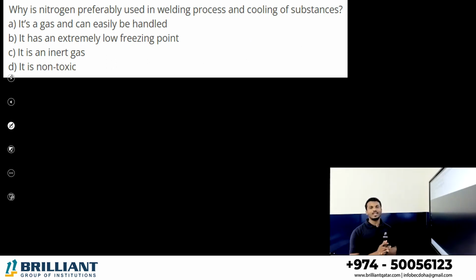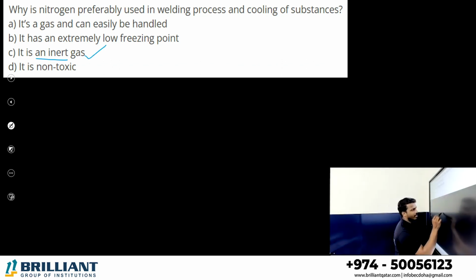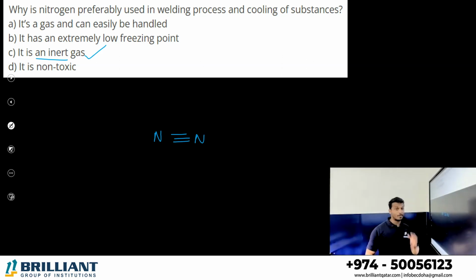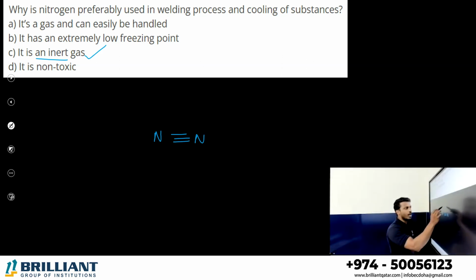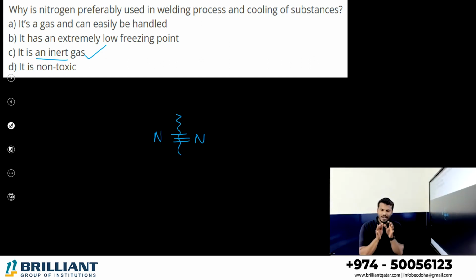Next one. Why is nitrogen preferably used in welding processes and cooling of substances? Nitrogen at room temperature or normal conditions is an inert gas. Why is nitrogen inert? Nitrogen atoms are connected through a triple bond. A triple bond is a very strong bond, you cannot break it easily. So nitrogen is inert, a silent one. It is not ready to react under normal room temperature.